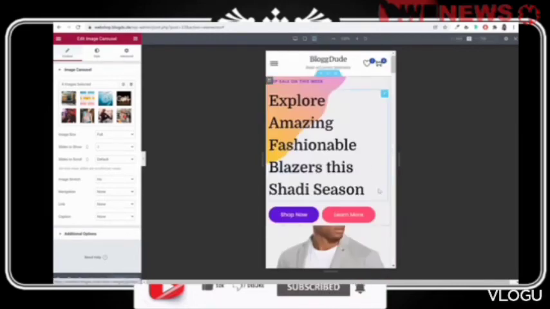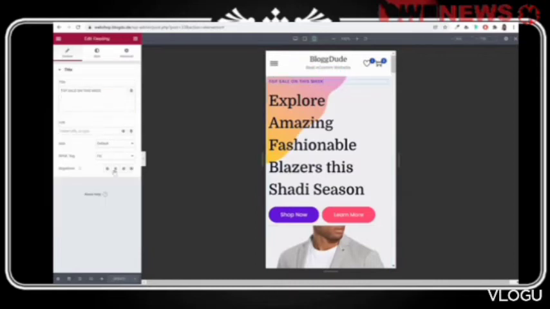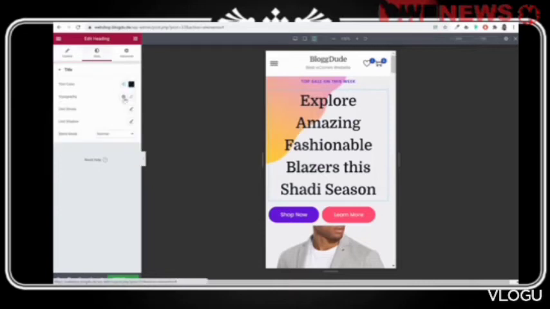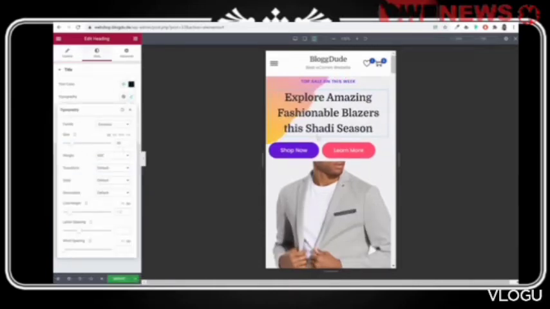This is how it is looking on mobile phone. As you can see, we have to fix a lot of things. First of all, select the first text, make it center. Select the second text, make it center as well, and also change the size. We don't want this big. For mobile phone, maybe 35 is good. And we also need some spacing.